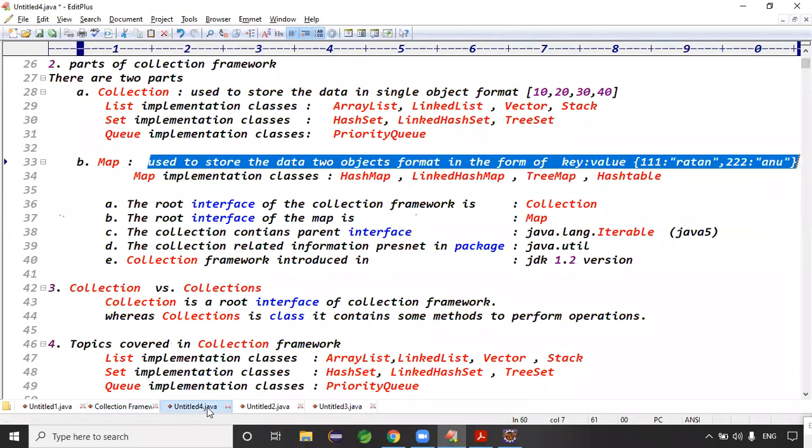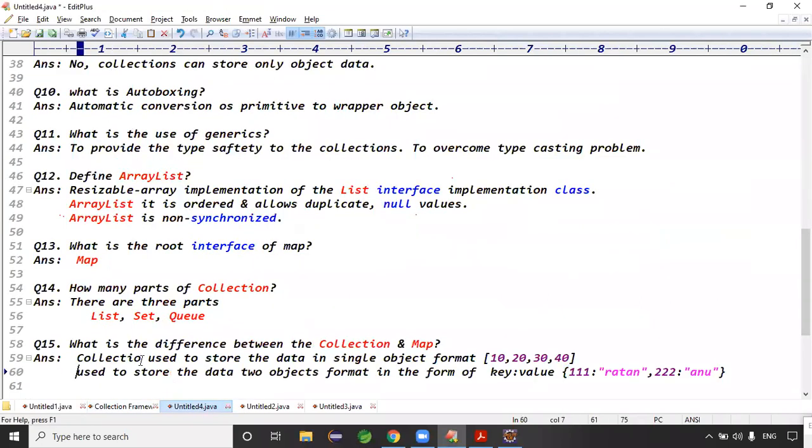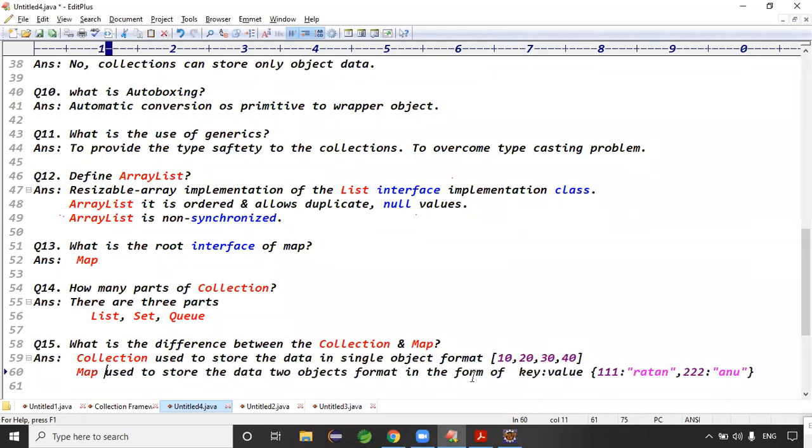Exactly. Collection stores data in single object format. Map stores data in two objects format, in the form of key value pairs, guys. Exactly. That's good.